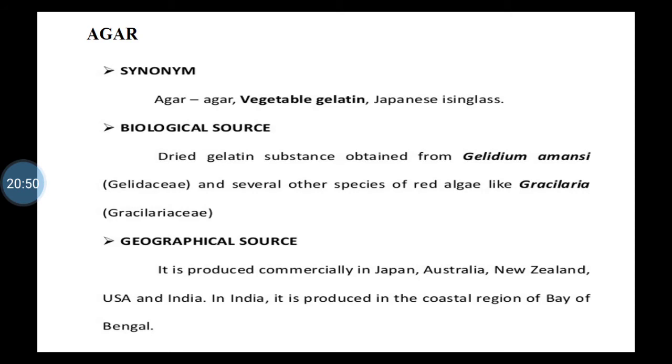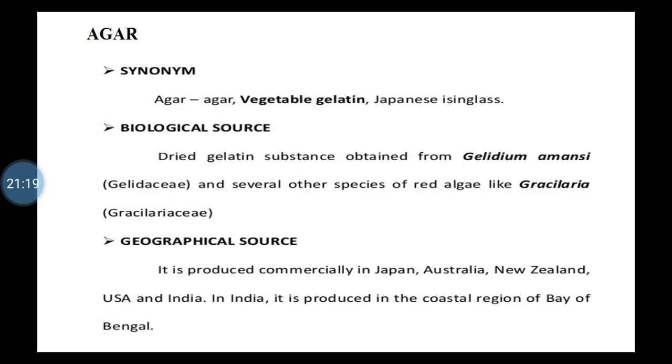Biological source, it is the dried gelatinous substance obtained from Gelidium amansii, isn't it? Family is Gelidiaceae, or in some books the family given is Rhodophyceae, isn't it? Then another species from which we get agar is red algae also, like Gracilaria, where the family is Gracilariaceae, isn't it?